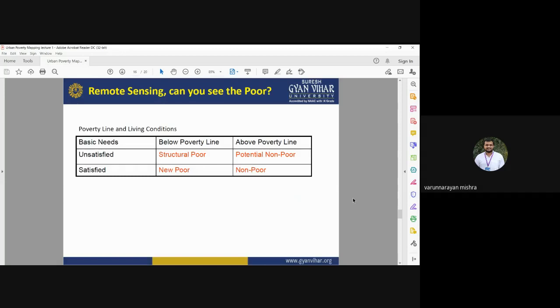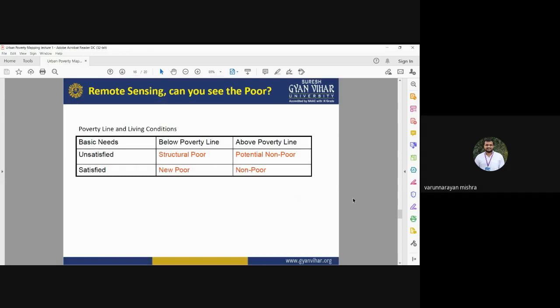You must have heard these names, APL and BPL. APL means above poverty line, BPL means below poverty line. So the urban poor can also be categorized on the basis of APL and BPL.